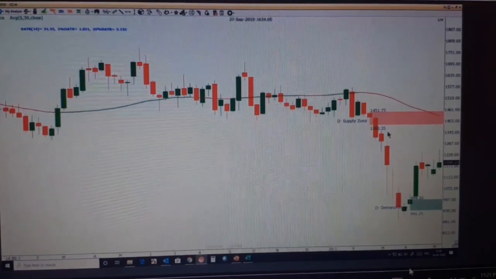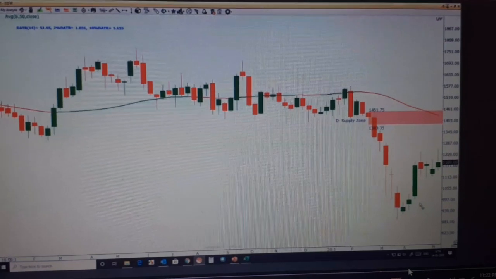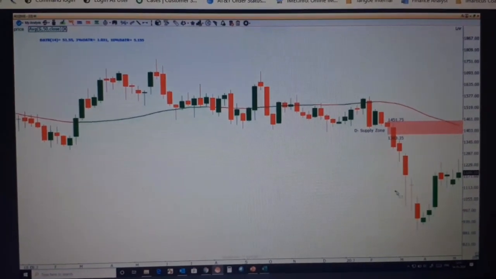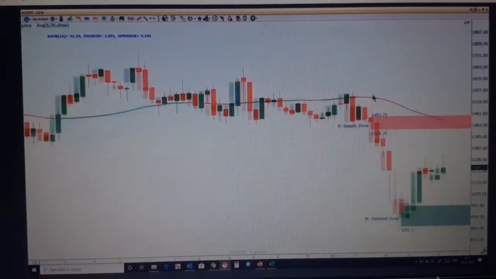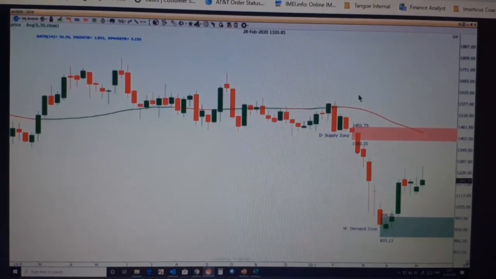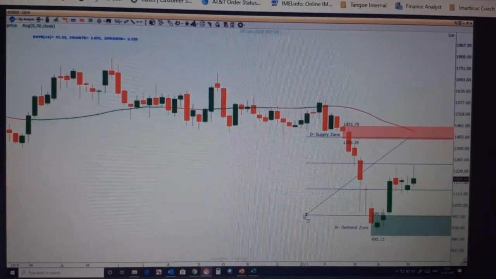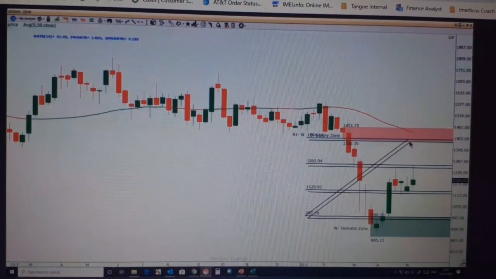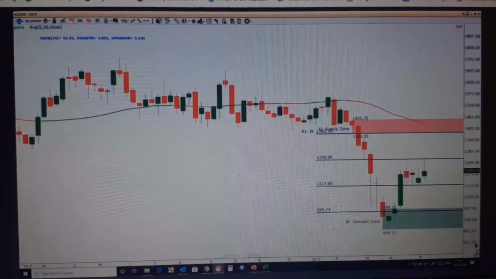Okay, so now this is ACC. This is your weekly chart on ACC. That's your drop base rally, and that's your drop base drop. Now this is a small candle, that's why I'm selecting this as wick to wick. So that's my price curve on the weekly chart on ACC.